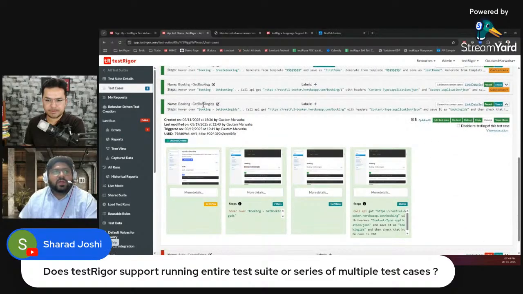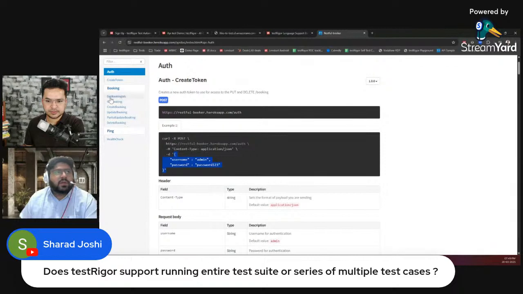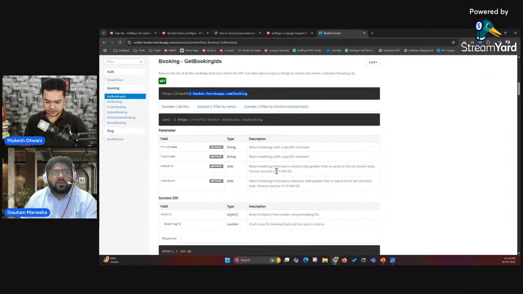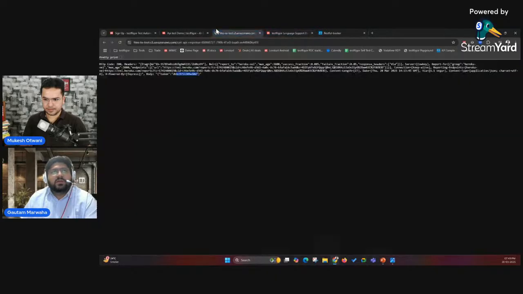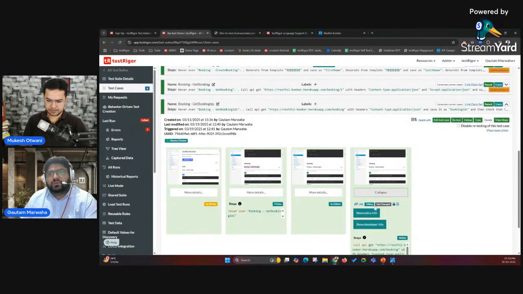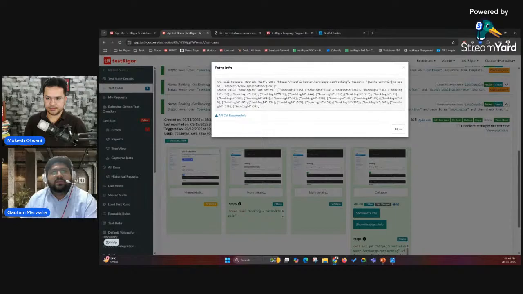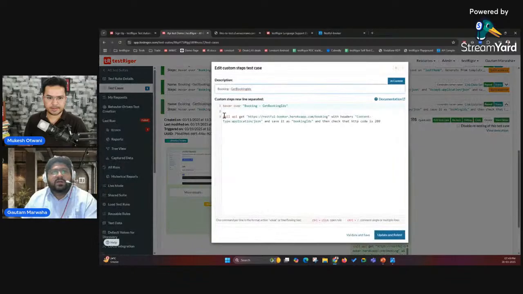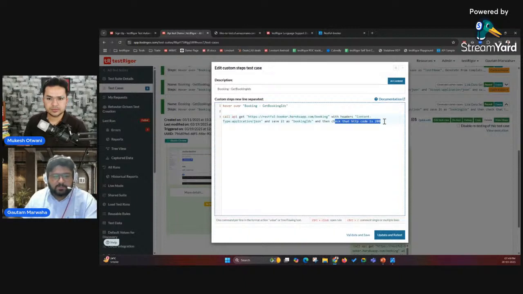So for this one, get bookings ID, if you come here and see, for this particular API you're just passing the URL, right? And then it should give you all the booking IDs that are there in the database. If I show you the response that we've got, you can see there are multiple booking IDs available. So the API call is simple: we call the API with the URL and the headers, and then we save the complete response as the booking IDs variable, and then we check that the HTTP code is 200. That's it, right?